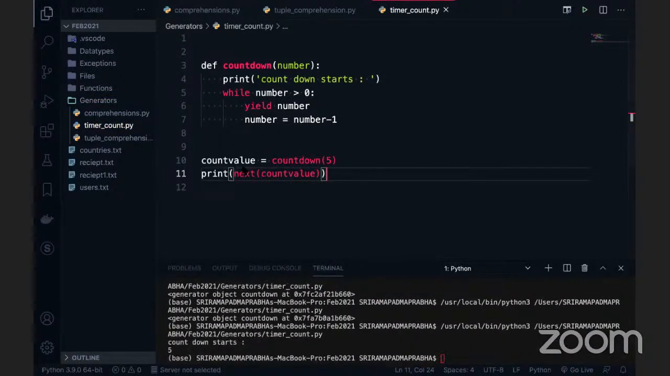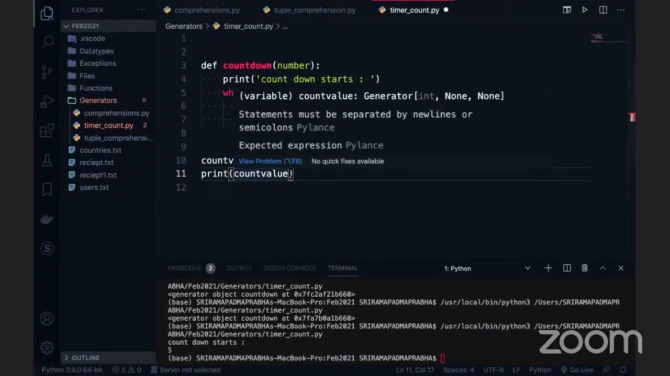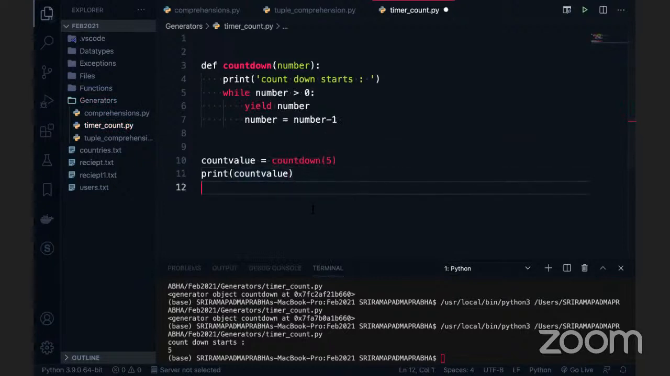Ranganathan, is it working? Yes, that's what I want to say. So I don't want to use next every time. Calling next multiple times is really not good sometimes. So at that time I will go for a for loop. For i in, then you can use the count value. Then you do something like this: print of x.